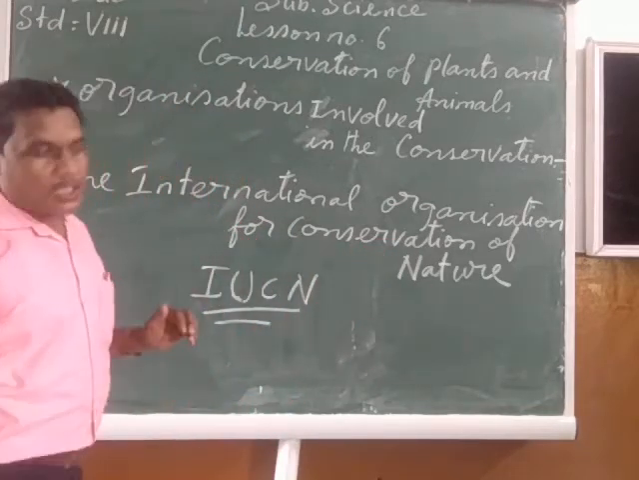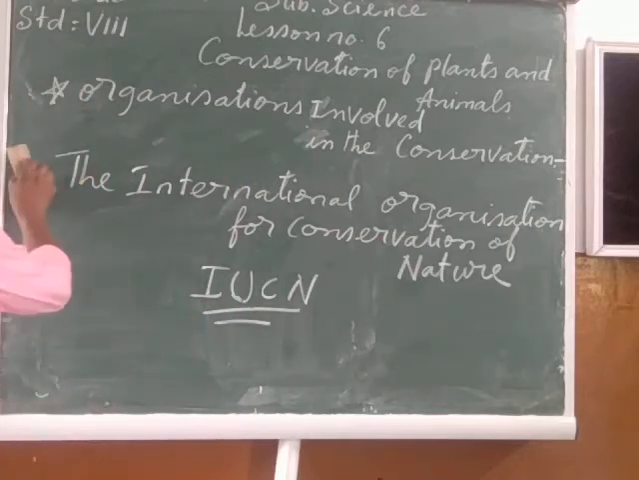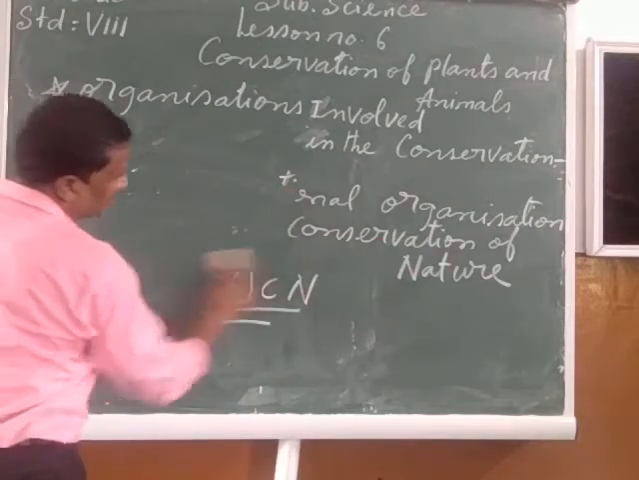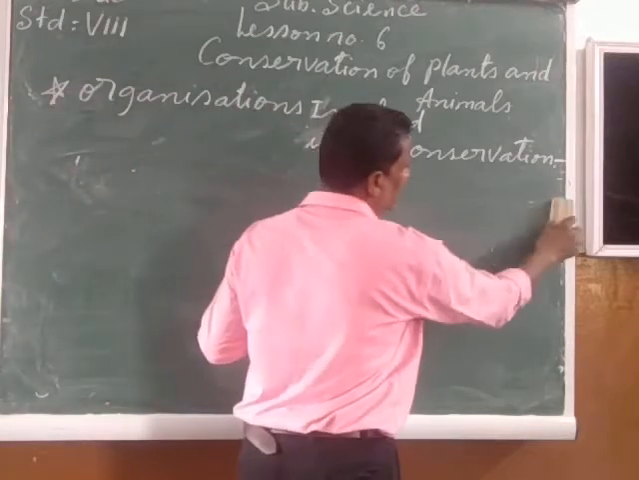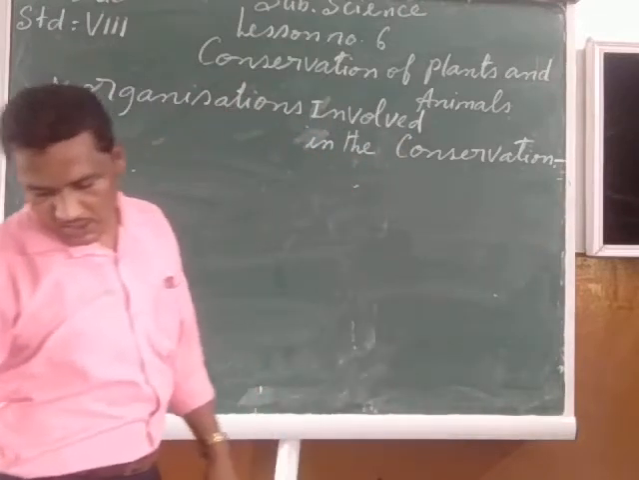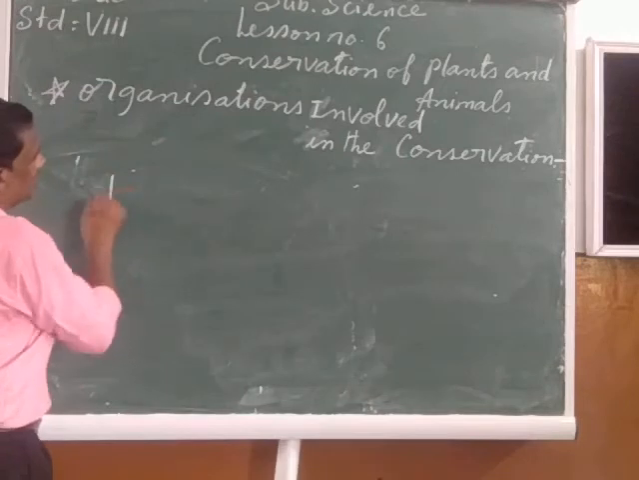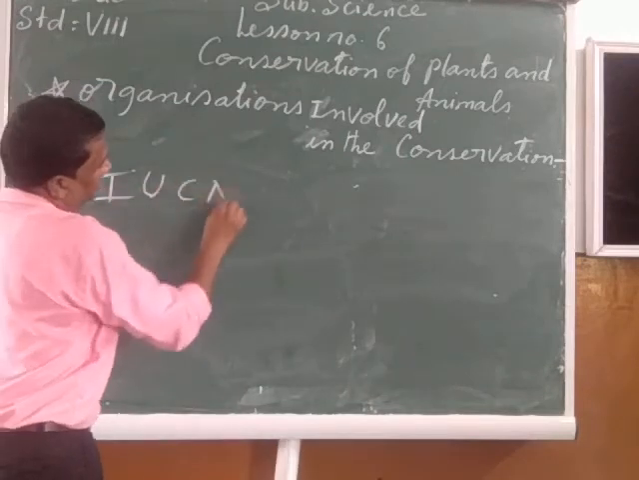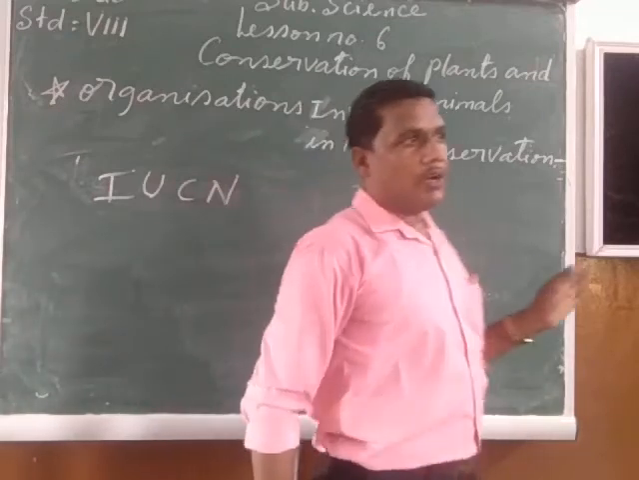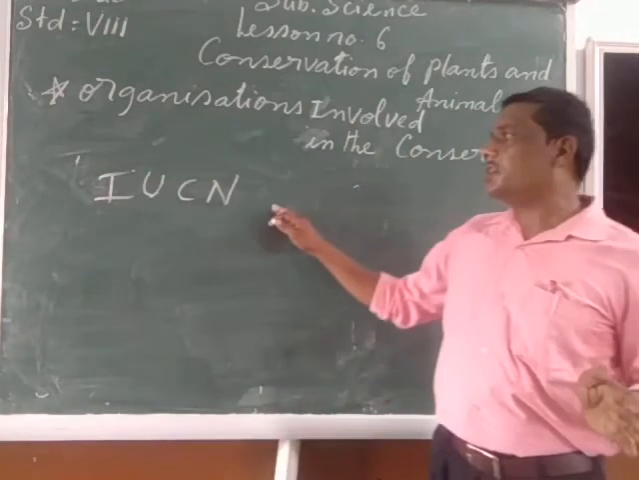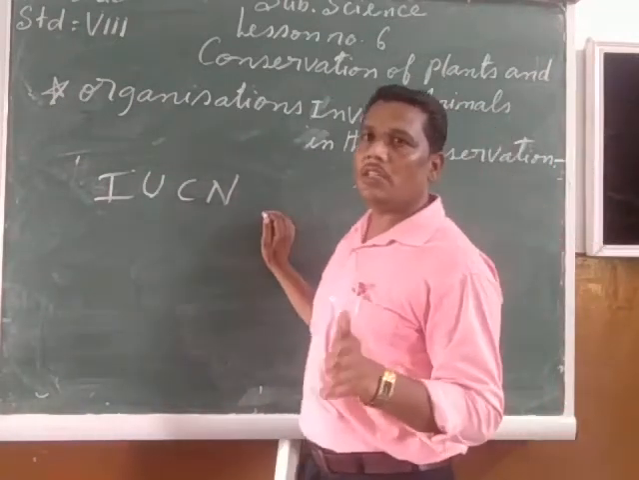Now, there are various other types of local organizations and national organizations which are working on their own level for creating awareness among the people for the conservation of plants and animals. So, my children, this IUCN is not only checking the conservation status of plants and animals across this world, but this IUCN is also maintaining the Red Data Book.